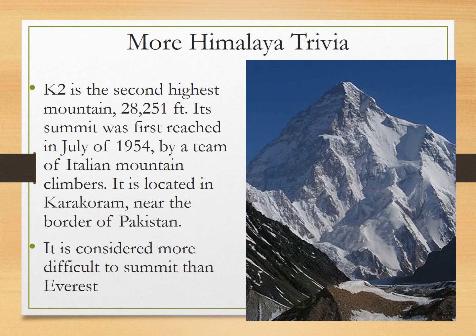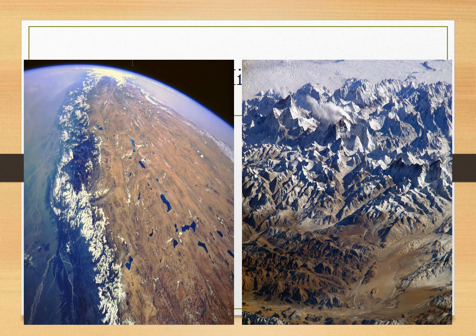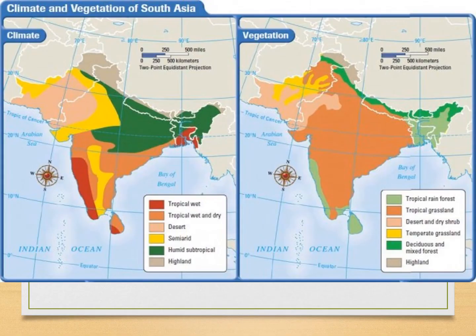A little bit more of Himalayan trivia. K2 is the second highest mountain in the world. You've probably heard of it before. It's only about 800 feet shorter than Mount Everest, but Mount Everest gets all the glory. And it's also been climbed, but it's actually considered to be more difficult to summit than Mount Everest. And much fewer climbers have gone up this mountain. Here are a couple images of the Himalayas from space, so you can see the scale of this mountain range. Looks so beautiful.